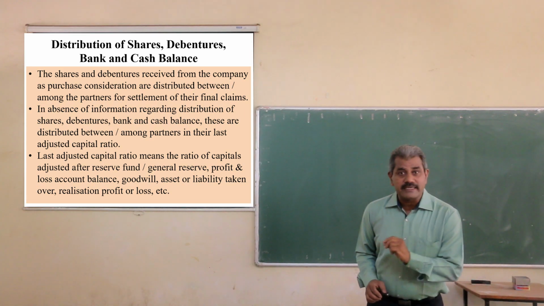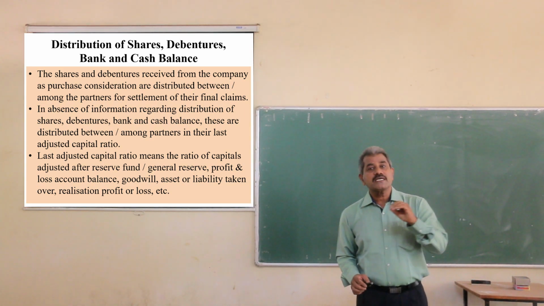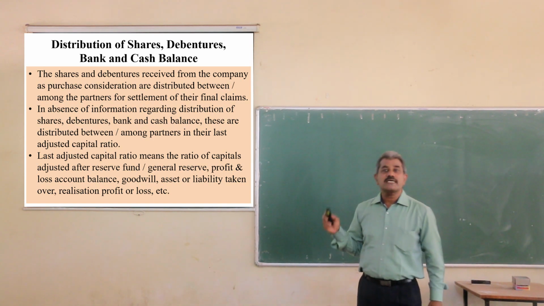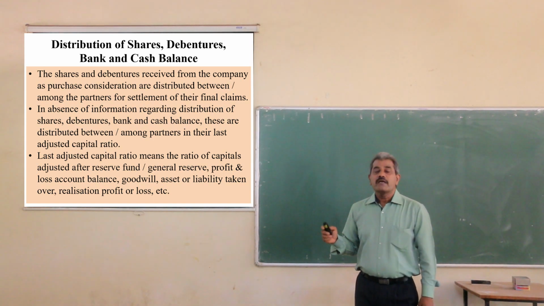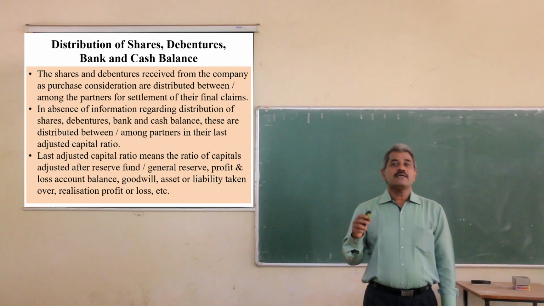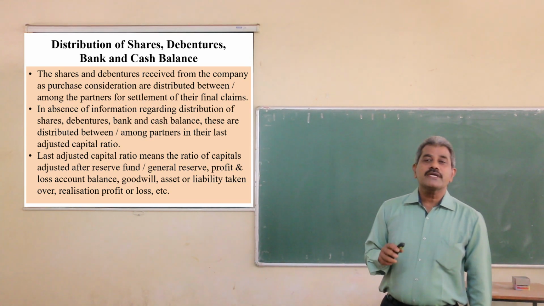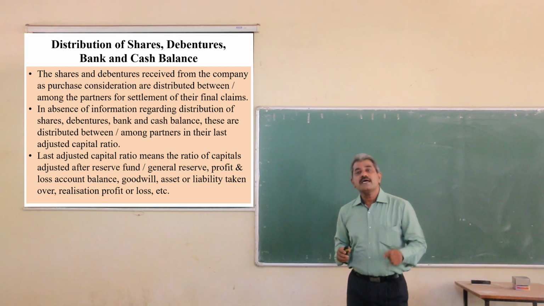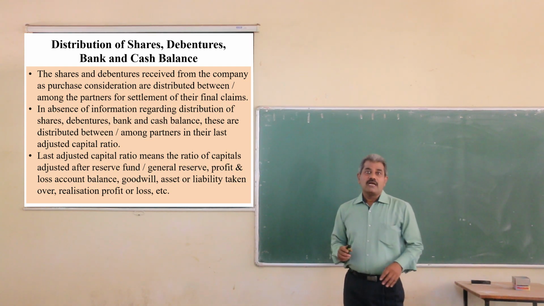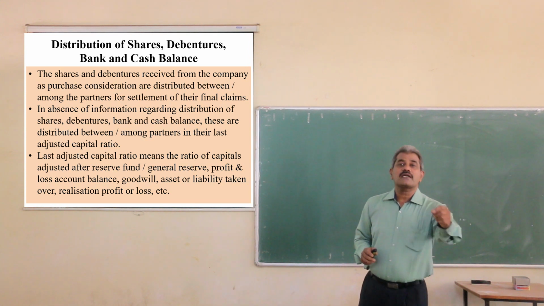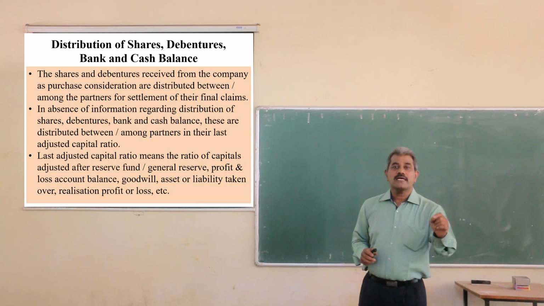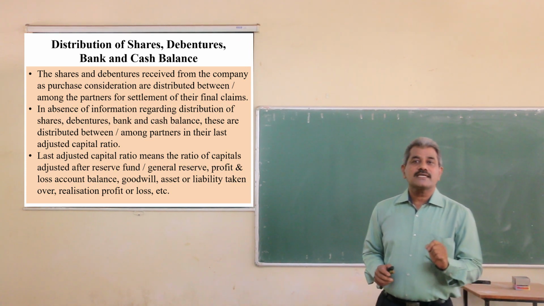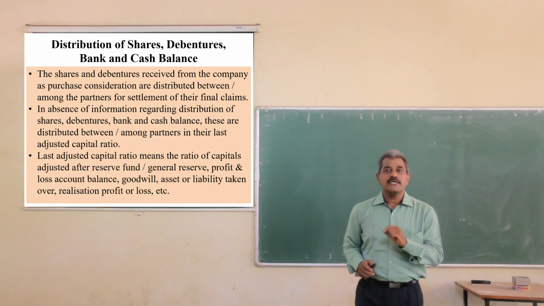Unless otherwise stated, meaning if the information about the distribution of shares and debentures is not given in the problem, such shares and debentures are distributed between the partners in their final claim ratio, or last adjusted capital ratio. How to calculate the last adjusted capital ratio or the final claim ratio?